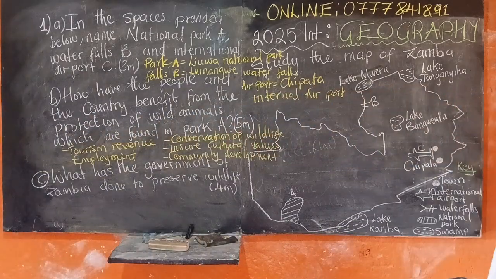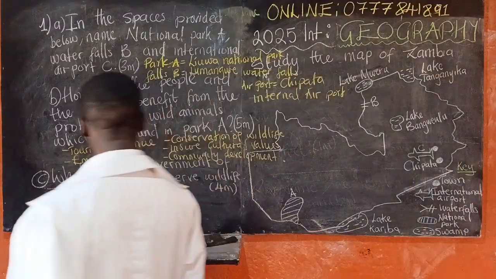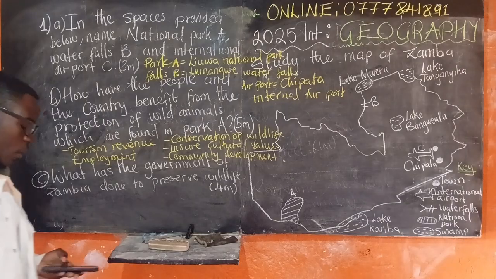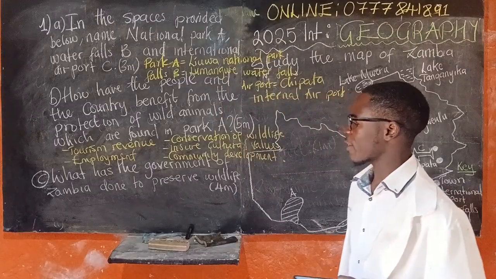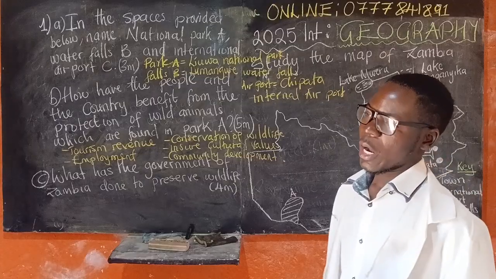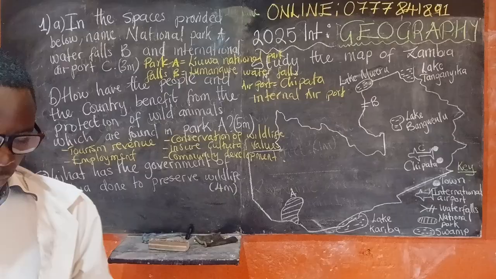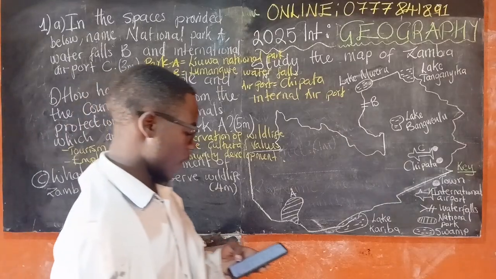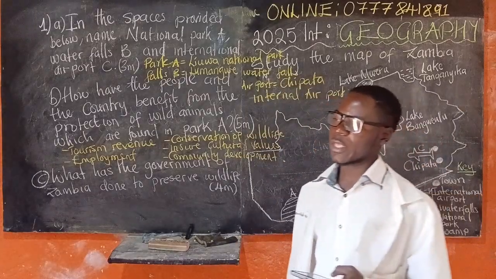Okay, they are saying: what has the government of Zambia done to preserve wildlife? Okay, so number one, allow protection of the area. Number two, appoint law enforcement. Number three, make wildlife laws. So they have to make laws for the wildlife.